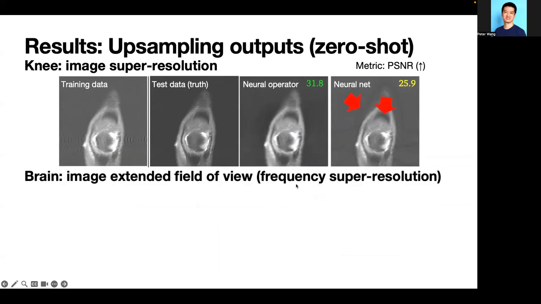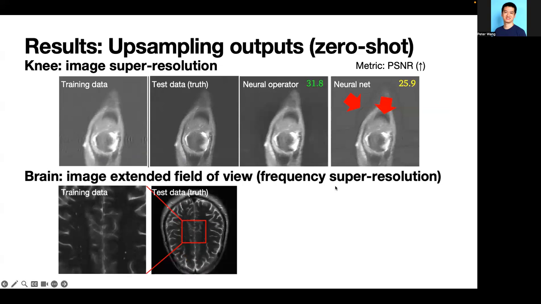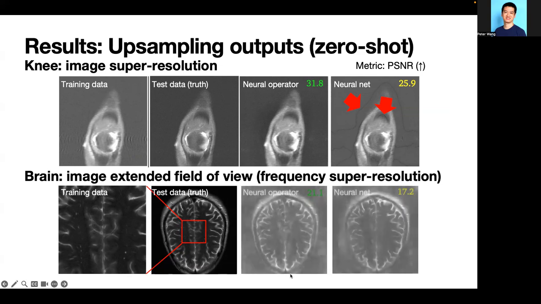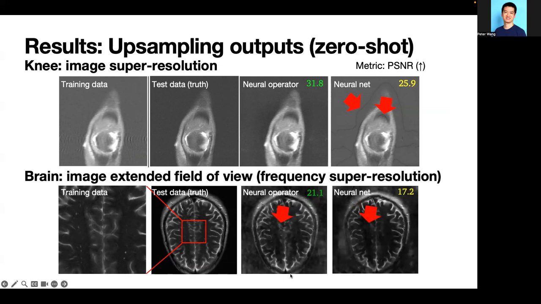We also consider extended field of view for MR reconstruction, which is actually frequency space super resolution. Specifically, the training data is the local 150 by 50 center of this image, and the test data is on the whole image. And we also observed an improved visualization and numerical performance with neural operator.